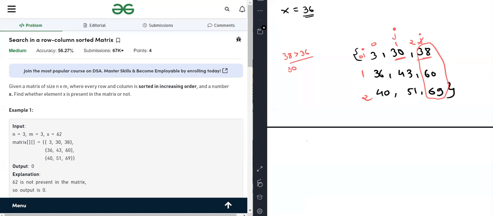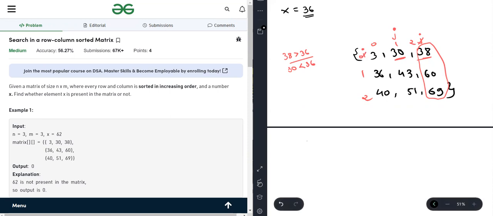No, 30 is not greater than 36. No, 30 is less than 36. If 30 is less than 36, then we have to go to this side. We know that, but we can ignore this row. Here we have only the same row, we don't have any more elements. But if we have many more elements, then we can ignore them because this element is smaller.